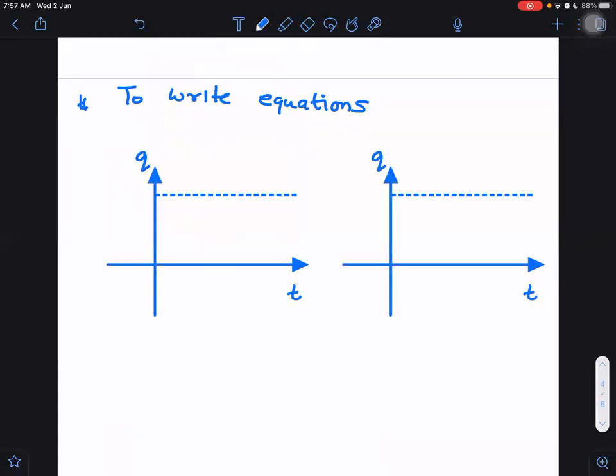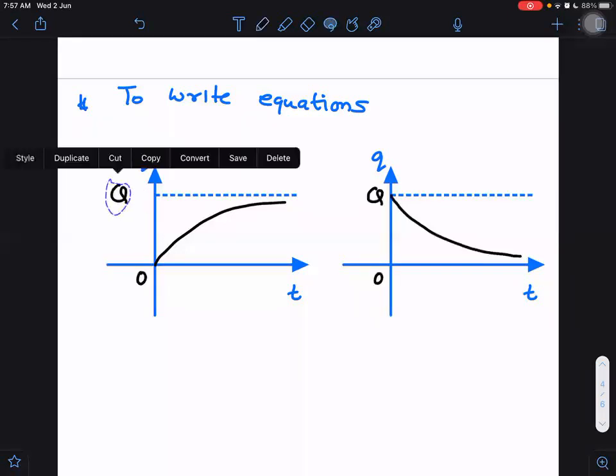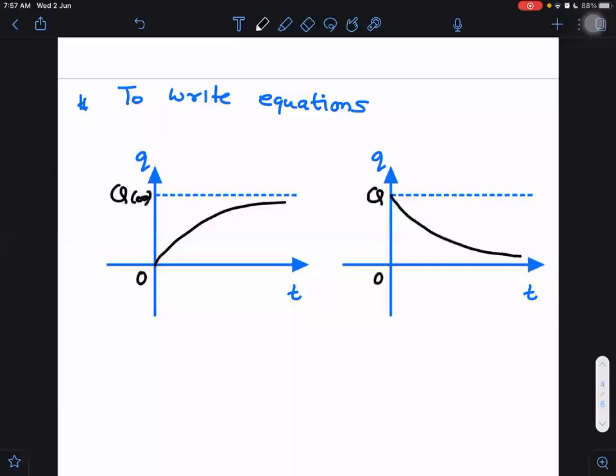First case, I'm taking charging and discharging. Simple case, simple charging and simple discharging. Simple charging circuit will be having this graph, and simple discharging circuit will be having this graph. It is going from 0 to some final value q, and it is going from initial value q to final value 0. This q is at q infinity, but this q is there at 0 time. Let us write it as q 0.